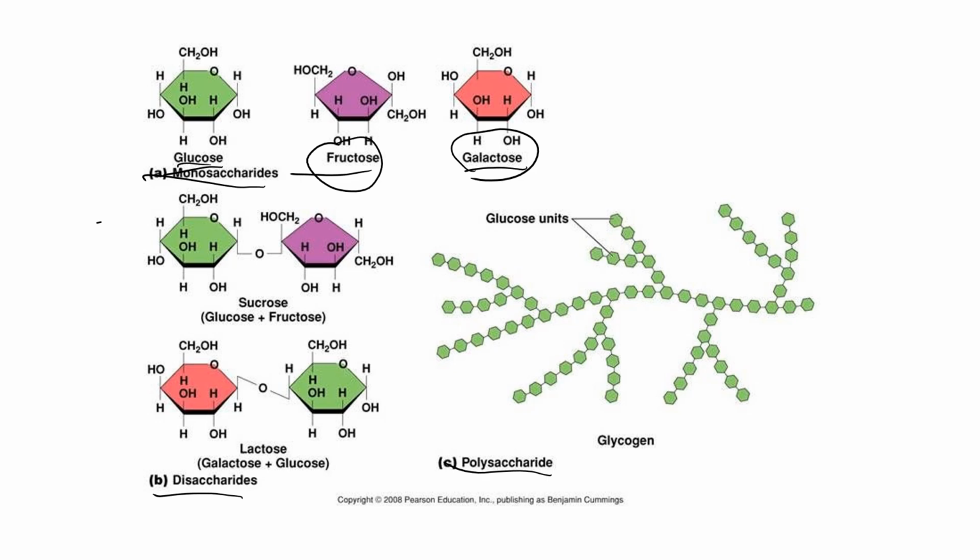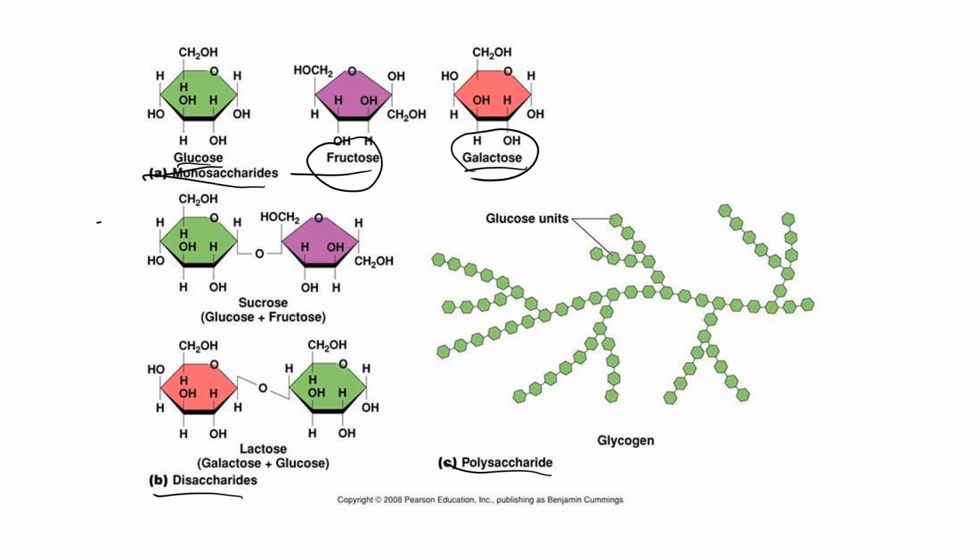So when and where do we find singular units of galactose, fructose, or glucose? An example would be like in honey, we find glucose and fructose. In berries, so different types of fruit, we'll find glucose and fructose by themselves. Those are examples of where you would actually find monosaccharides in nature.